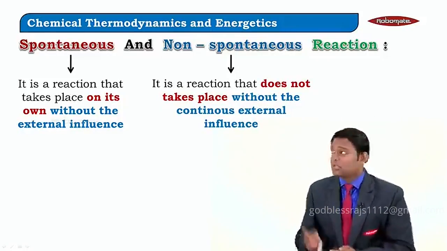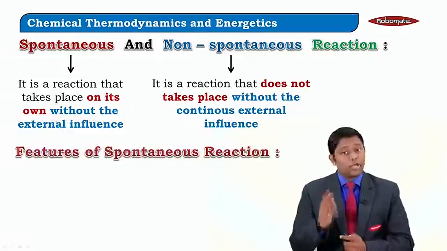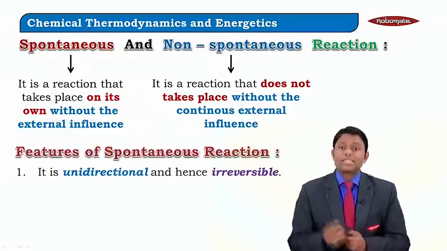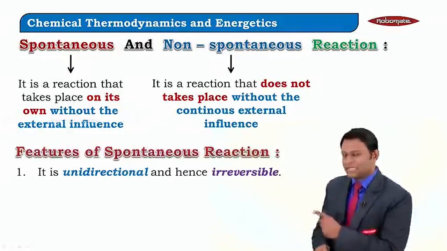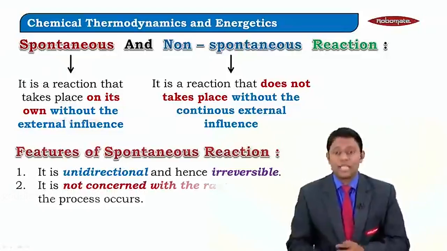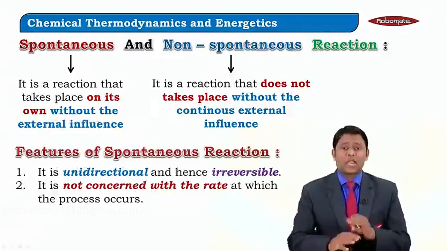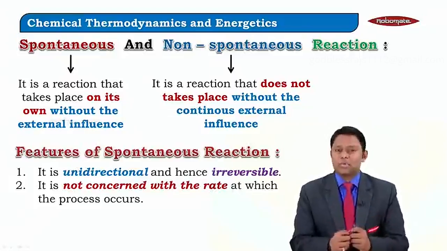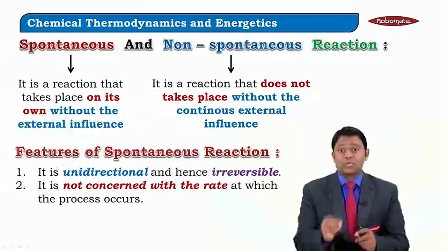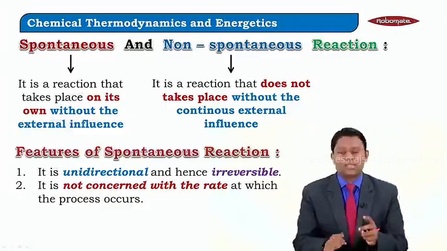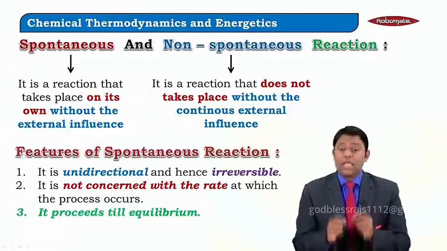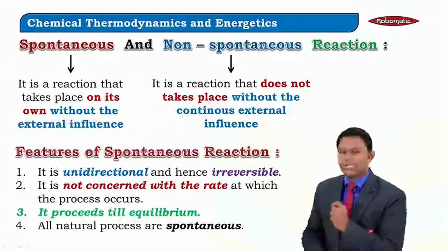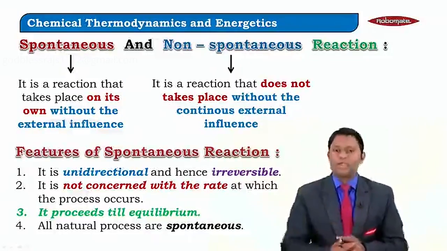There are certain features of spontaneous reactions, precisely four. Let's take the first one. It is always unidirectional. Since it is unidirectional, it is irreversible. Generally, spontaneous reactions do not consider the speed, meaning how fast the reaction is going. It is only saying that the reaction will start. That means it is not concerned with the rate of the reaction. It will proceed only till equilibrium, and all the naturally occurring processes are generally spontaneous.